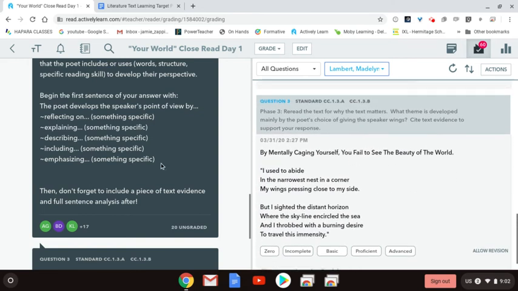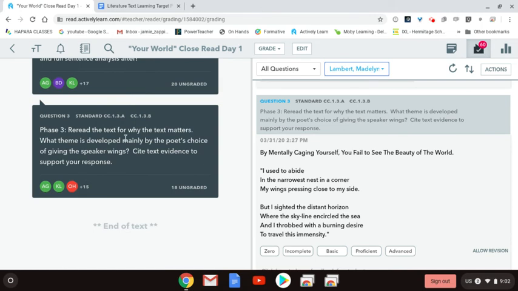Within the last phase, you were asked to reread the text for why it matters and to look for a theme that is developed specifically by the use of wings. And the theme that this person came up with is that by mentally constraining or caging yourself, you fail to see the beauty of the world. And they used the part where they mentioned how the wings were pressed close to their side.